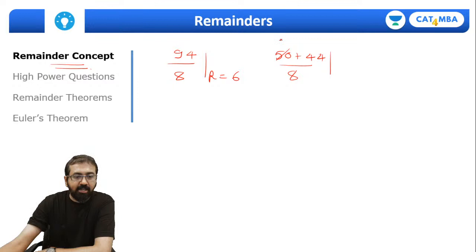So 50 divided by 8, remainder is 2, 44 divided by 8, remainder is 4, and since these two numbers were in addition, you will add the remainders, and again you will get your remainder as 6, correct?